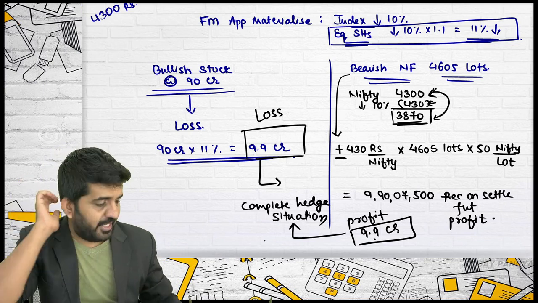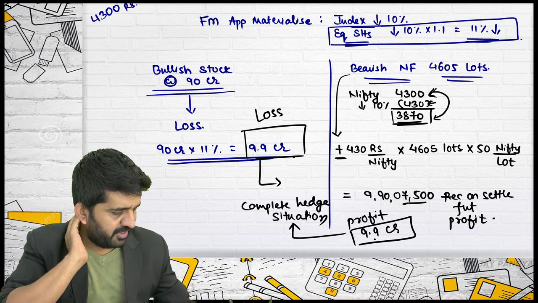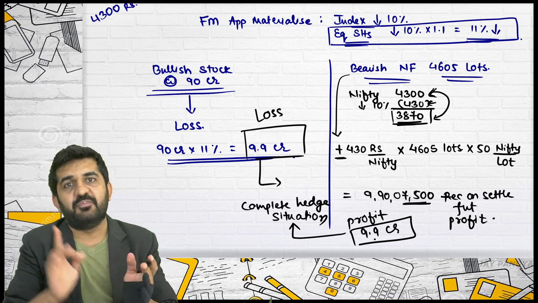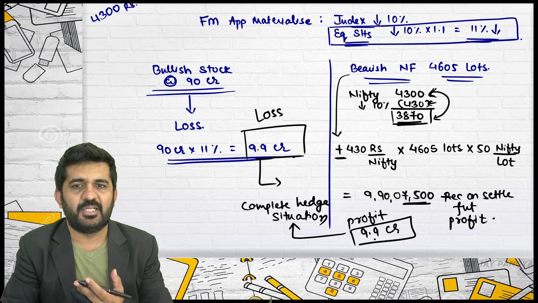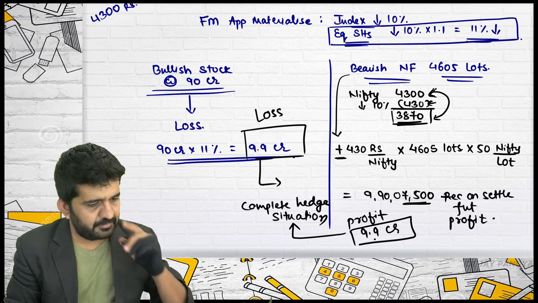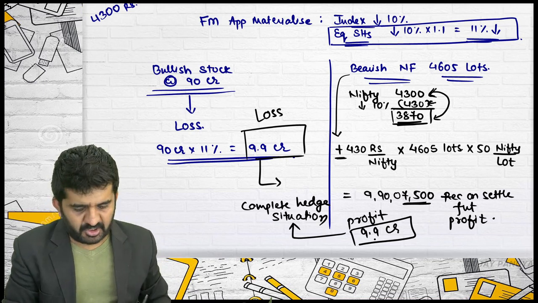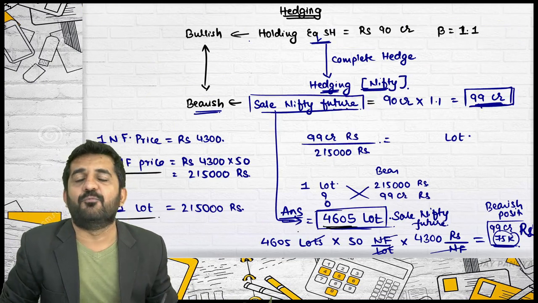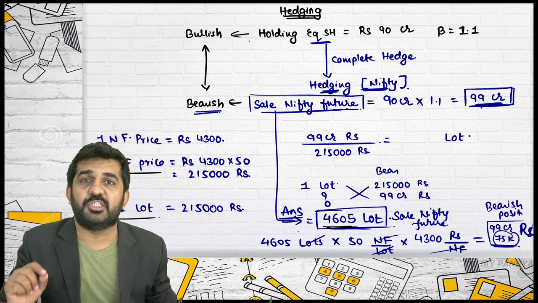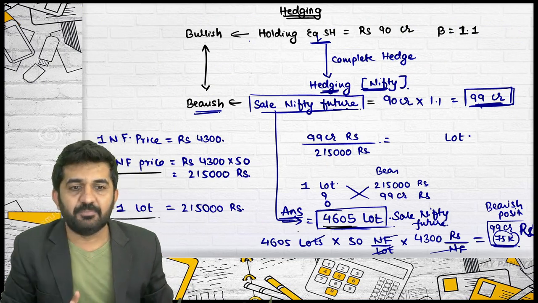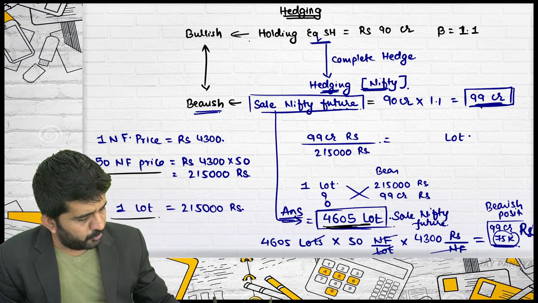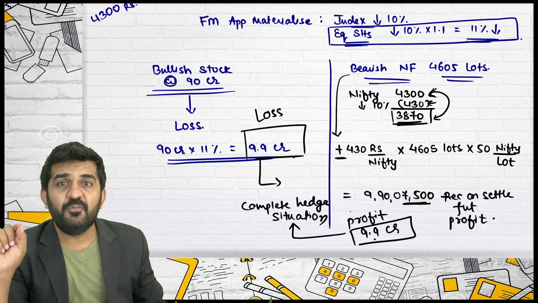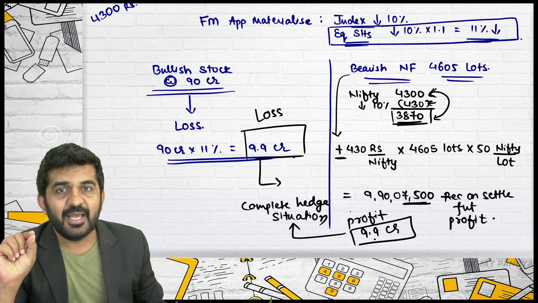Alright. Last time, Mehak, you have given this answer. Give me one more time. Why is there a difference of 7,500? If there is a complete hedge, you should get zero answer. Due to the rounding off. This is because of rounding off. Try to concentrate. This is not exactly 4605. It is 4604 point something. Is it alright? So, due to this rounding off, there is a difference. Otherwise, your answer should be zero if you have drafted a complete hedge.